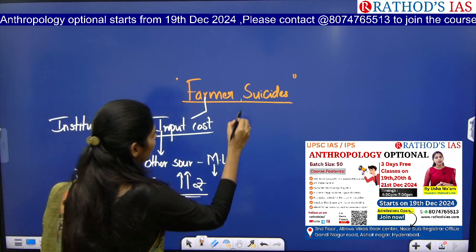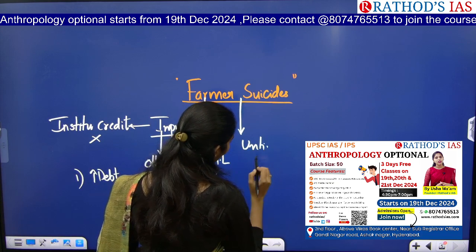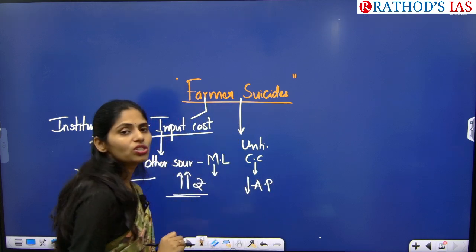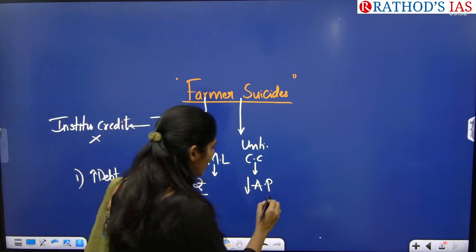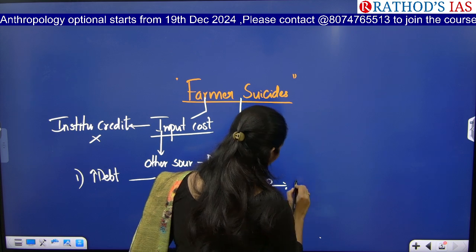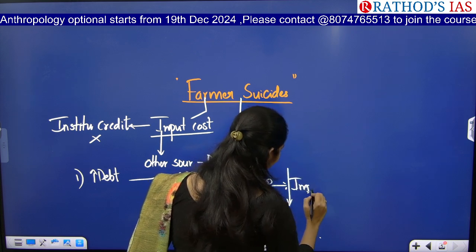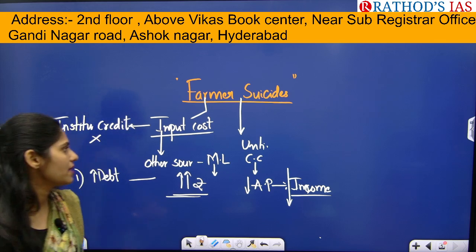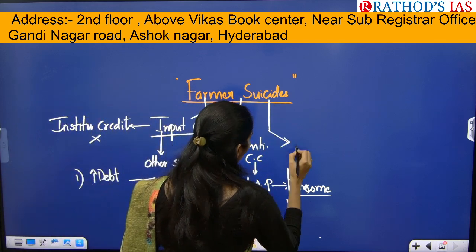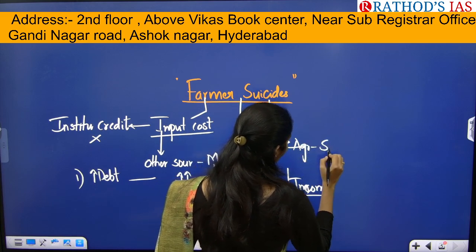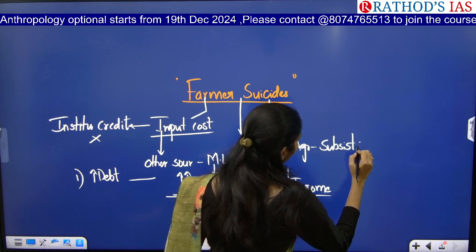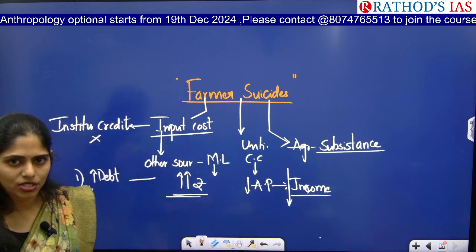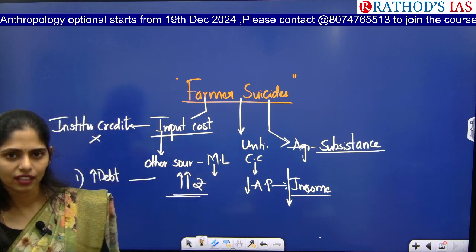And if there is any untimely rainfall or climate change, what happens? Obviously agriculture productivity will be reduced. Whenever agriculture productivity is reduced, the income they get will also be reduced. Because of this, it is also an important reason for farmers' suicides. And the next one is, as you all know, in agriculture we have subsistence agriculture. That means whatever food is produced by that farmer is enough only for their own consumption, so they do not go for selling their agriculture produce.